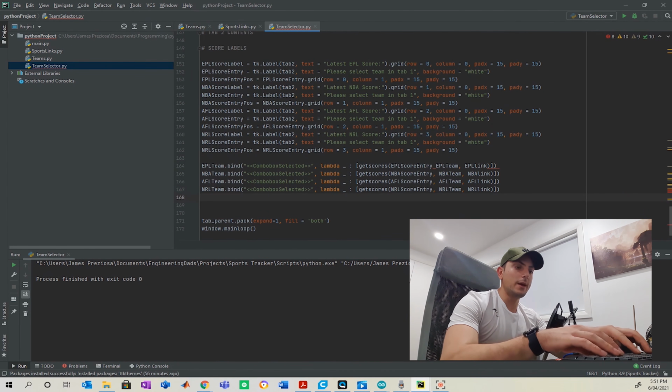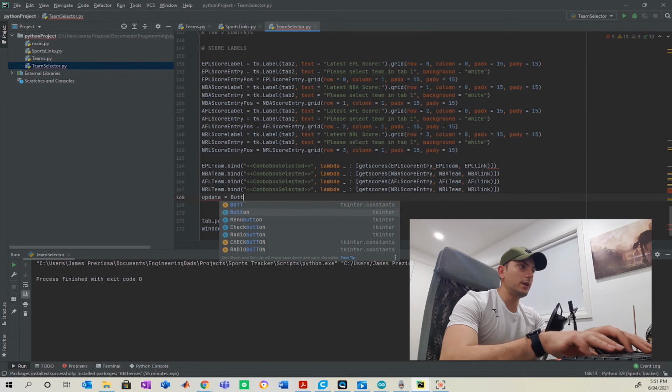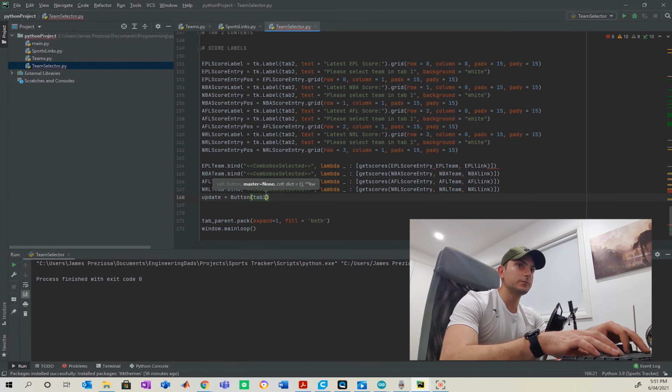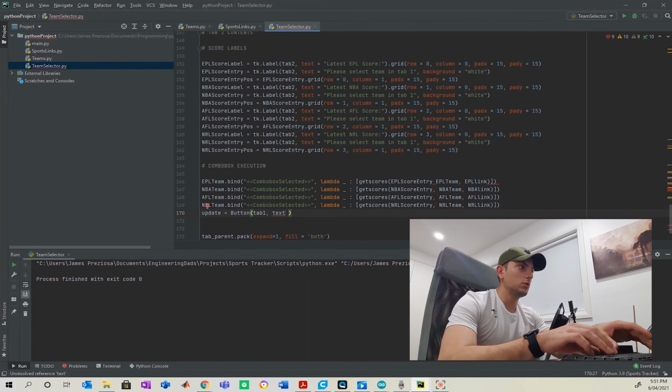Beauty. Now we're going to make two buttons here. First being an update button, and I want to have that back in the first tab. Text is update. The command, of course, lambda again. And now what I want it to do is to run every single function. Well, not every single function, but the same function for every single sport.